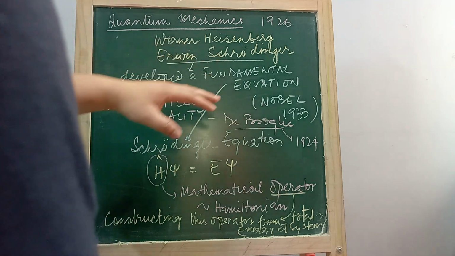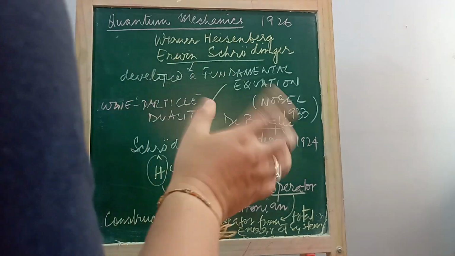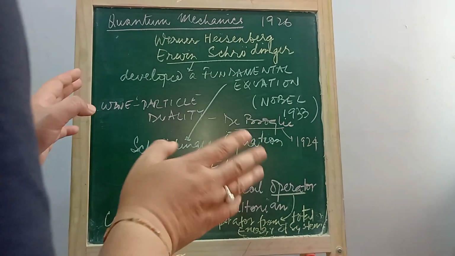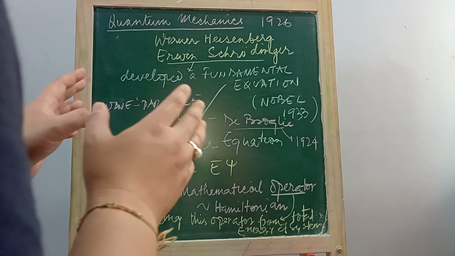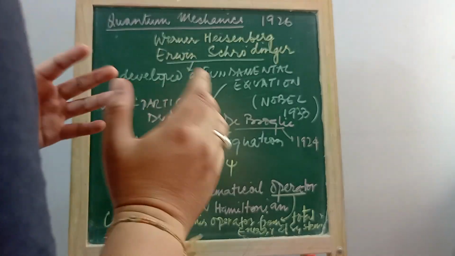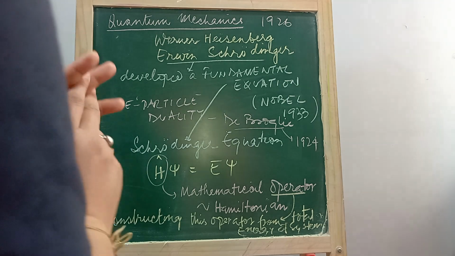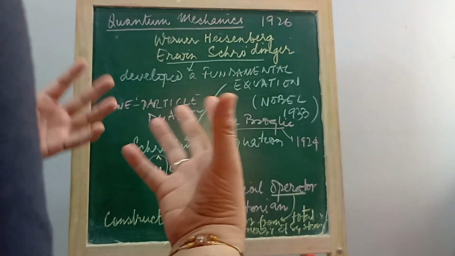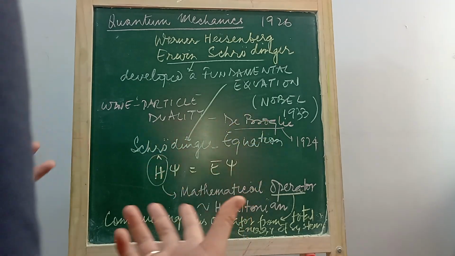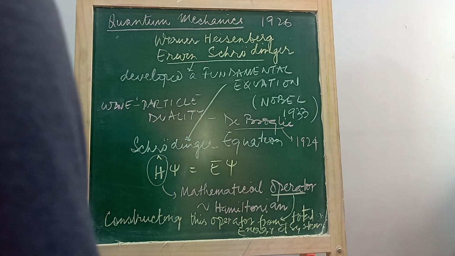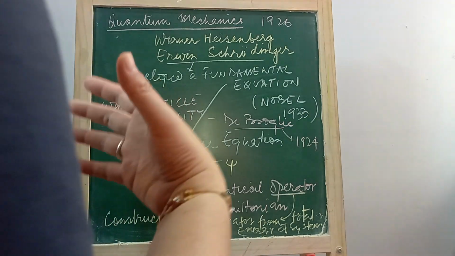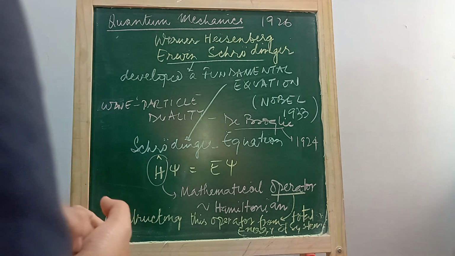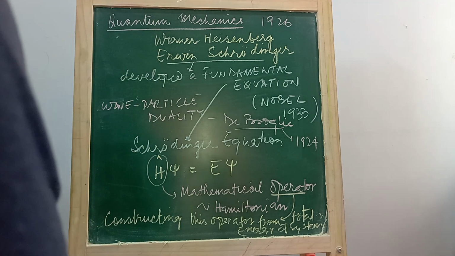This branch of theoretical physics will enable us to draw a clear picture of how systems like atoms and molecules, which are very small and not visible to our naked eyes, behave, and how the electrons are present inside the atom. It will be well described by this mechanics.